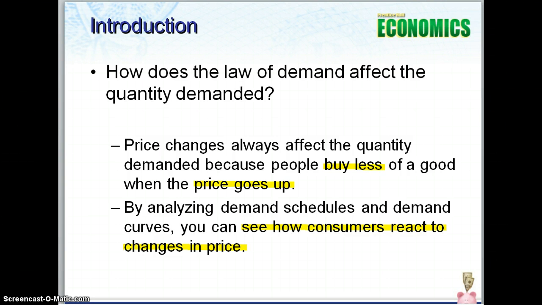Now, we can analyze demand schedules and demand curves to see how consumers are going to react to changes in price. And this is what businesses and economists do. They look at this information to determine, how much do we need to produce? Should we raise the price? Should we lower the price? And to try and determine how they would make the best profit.